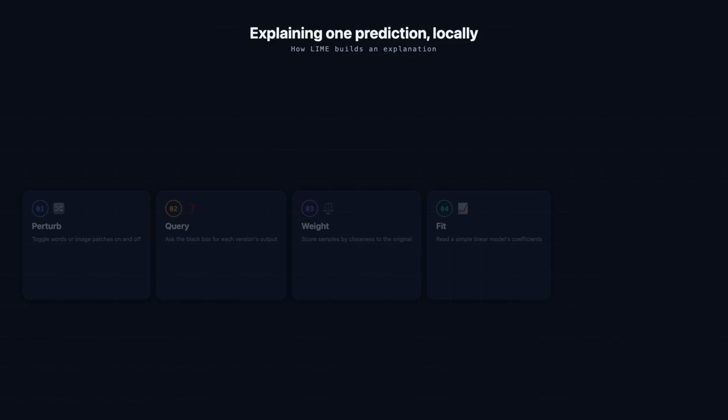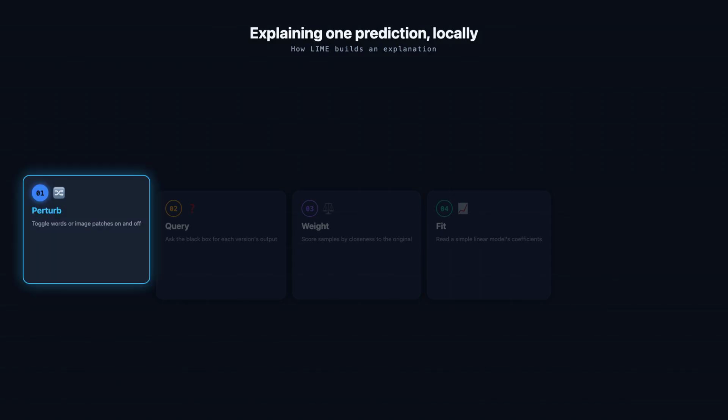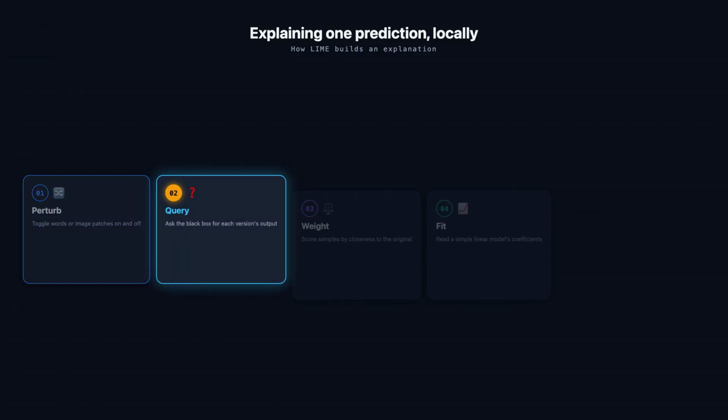The whole procedure is surprisingly hands-off. Start with the one input you care about and nudge it many times over. Toggle words on and off in a sentence, or switch patches of an image on and off. Each nudge gives you a slightly different neighbor of the original input. Then feed every one of those perturbed versions to the black box and record what it predicts for each. Notice that LIME never peeks inside the model. It only asks questions and listens to the answers, which is why it works on absolutely anything.